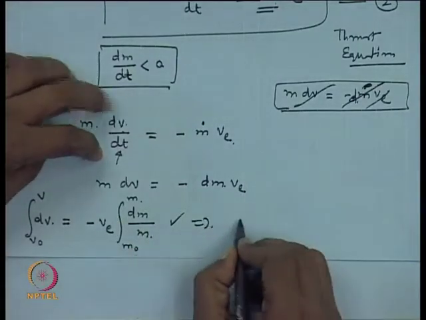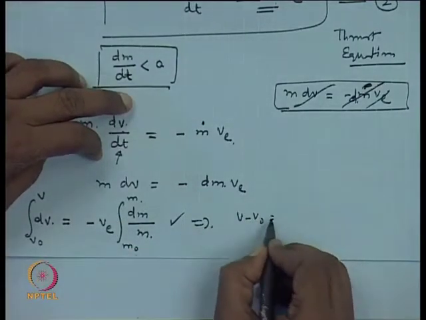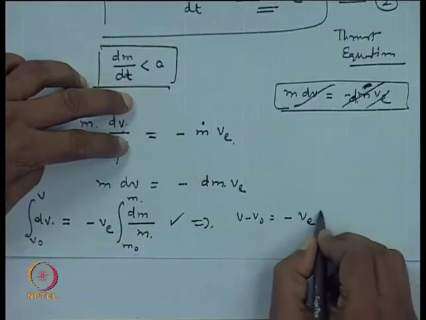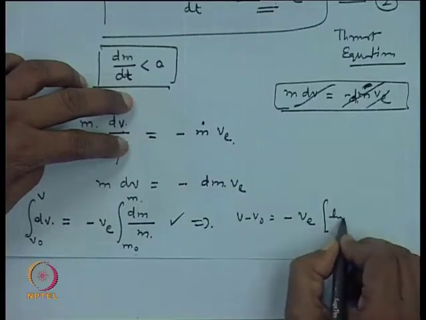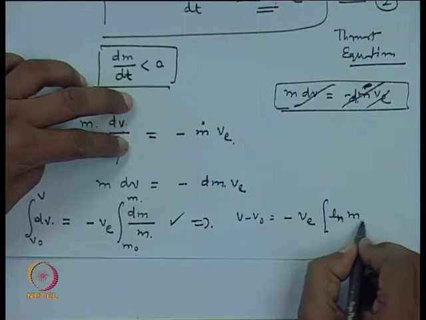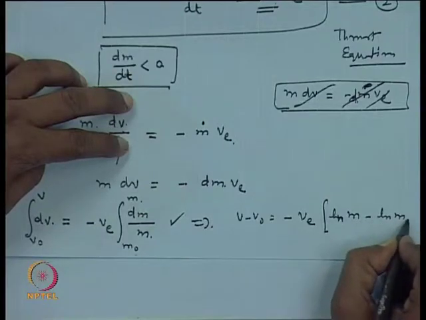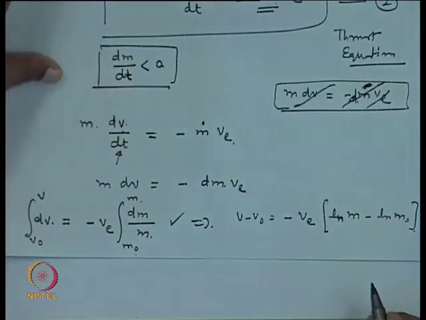So, this implies v minus v 0 will be minus v e times ln m minus ln m 0.